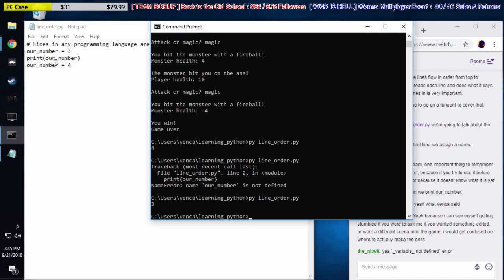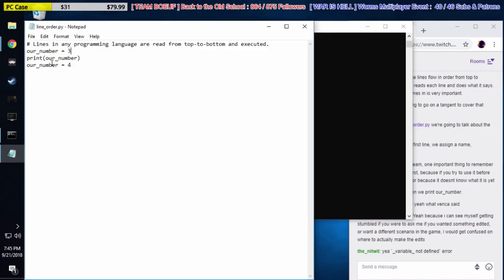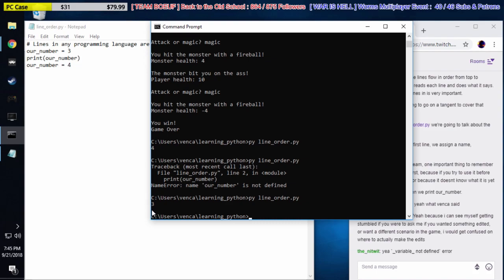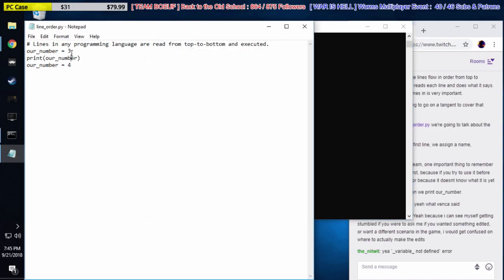That's because we say our number equals 3, and then print our number, and then our number equals 4. So yeah, our number equals 4 by the end of the program, but it never gets printed off. So when it actually gets printed off, it's still a 3. It's a 3 when it gets printed off, and then we change it to 4 and the program ends.